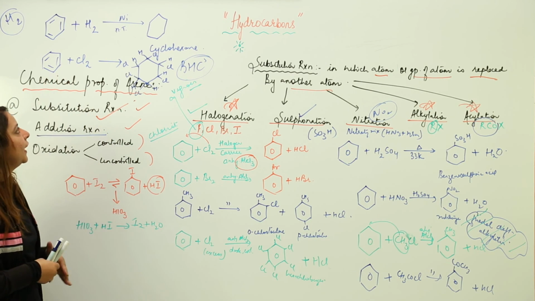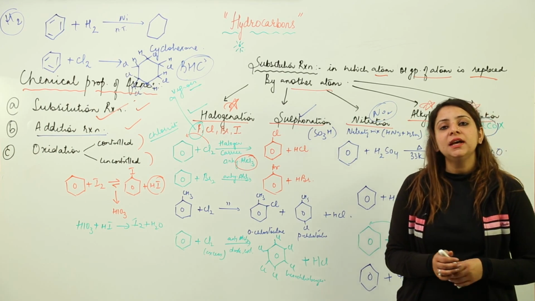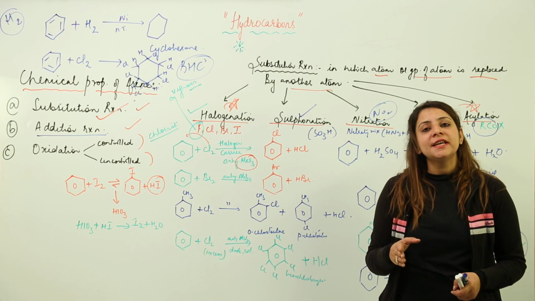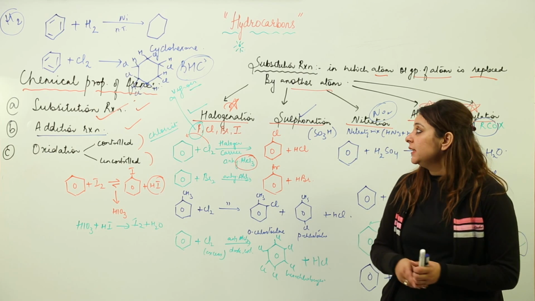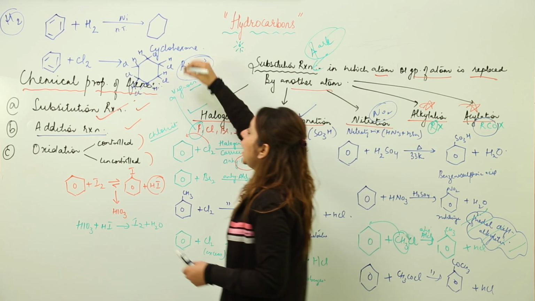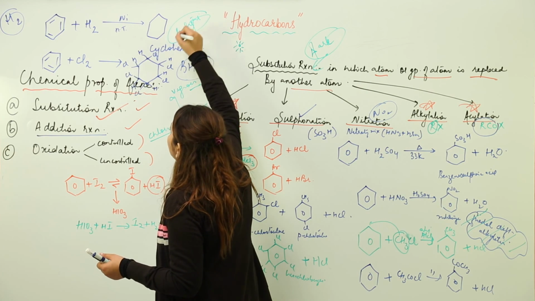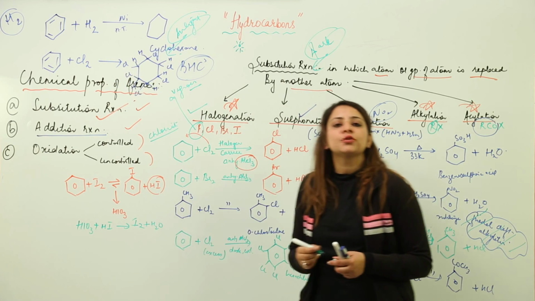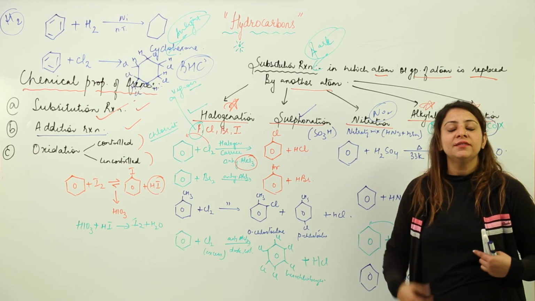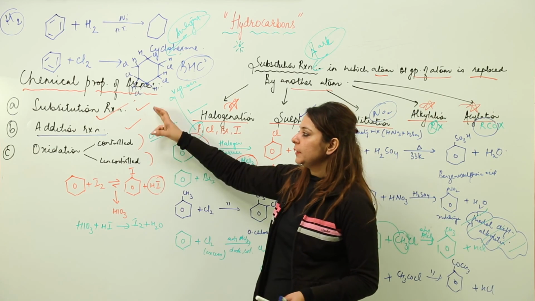So this kind of addition reaction can occur actually, and you must be confused about when the arene is going to carry out substitution or when it is going to carry out addition. See, wherever the reaction is taking place in dark, then substitution is going to take place. So under dark conditions, substitution will occur, and if you have sunlight, that means when the reaction is taking place in presence of light, then particularly the addition reaction will occur. So substitution will occur whenever there is no light, and addition reaction occurs when the bonds break up when the light is present. So this is what we have for substitution and addition.